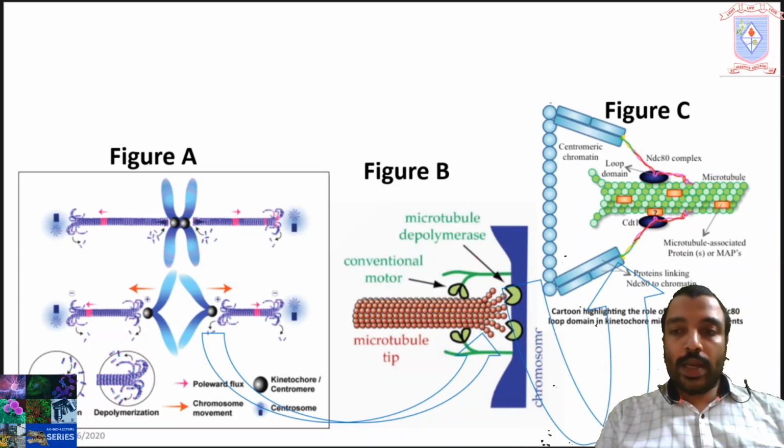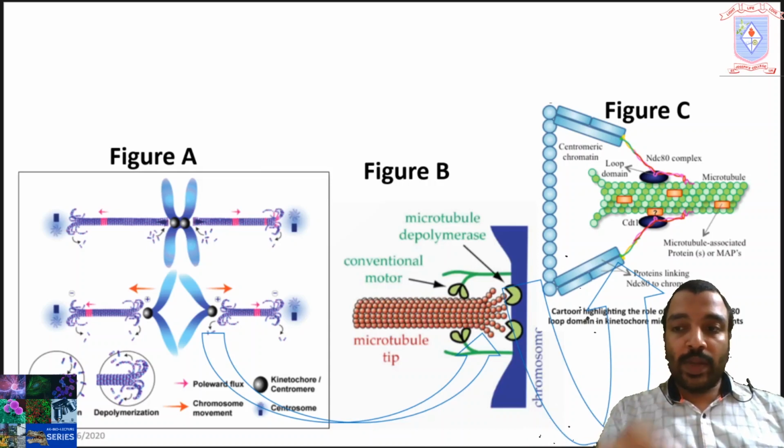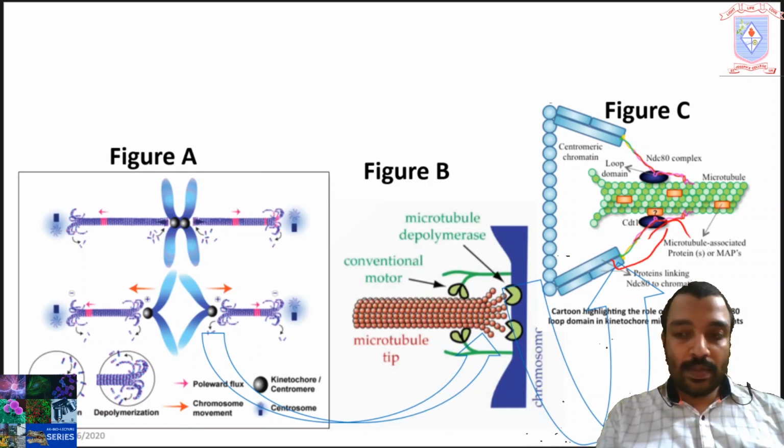Note one point, the way of arrangement, that is the way of connection between microtubules and kinetochore. It is very interesting.